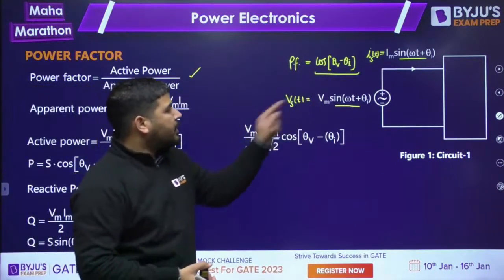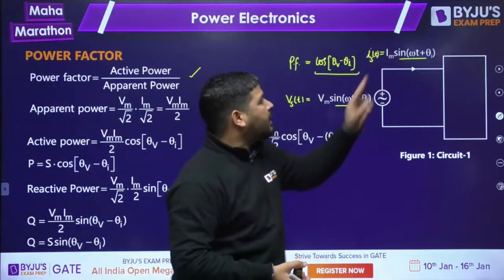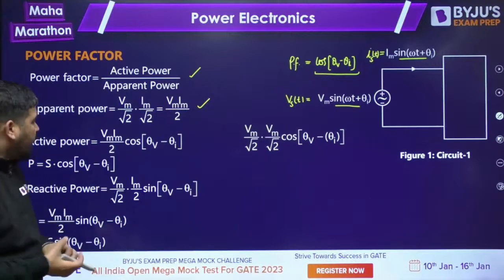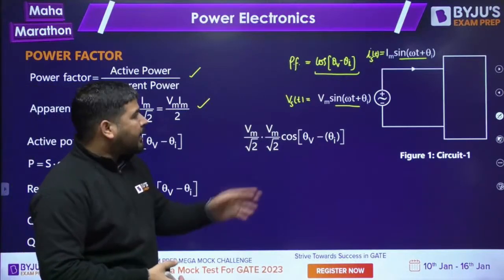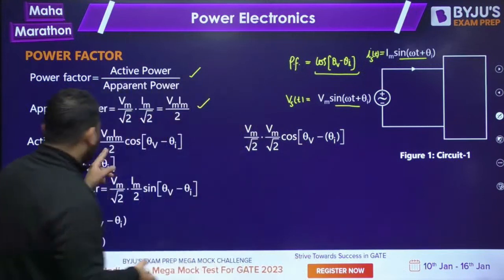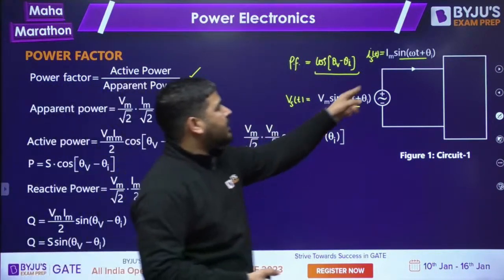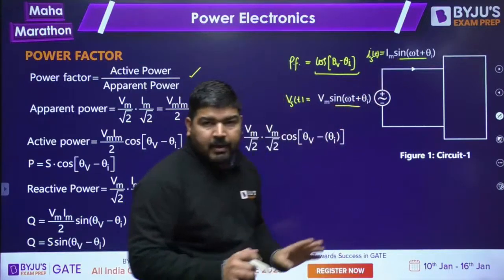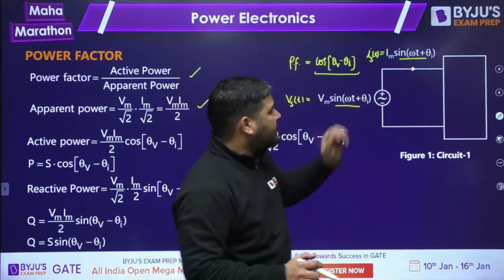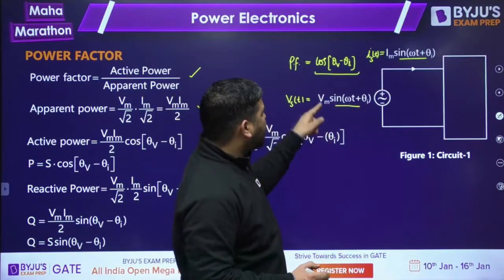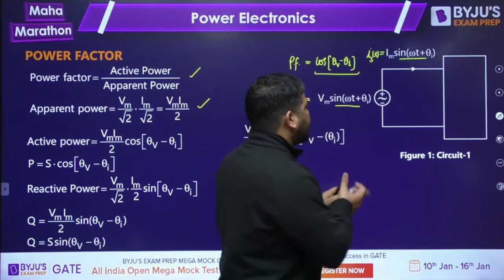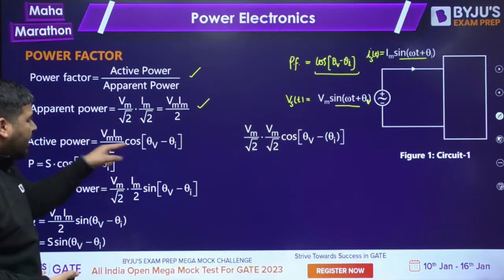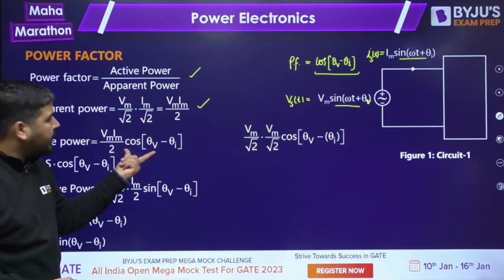The RMS value of the source voltage is Vm by root 2 and the RMS value of the source current is Im by root 2. You just multiply them and you will get the apparent power. Now, how to calculate the active power? You already know that active power is 1 by 2 Vm Im cos of theta V minus theta I. In case of harmonics, I will tell you. But in this case, the active power will be 1 by 2 Vm Im cos of theta V minus theta I, where theta V is the voltage angle. This is my active power.